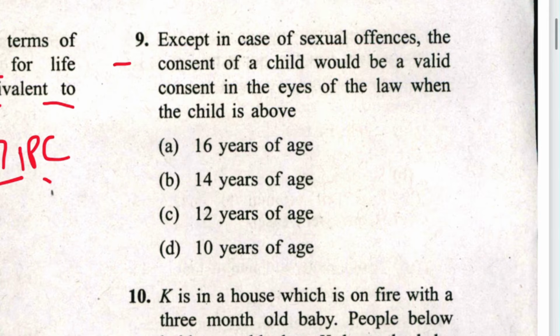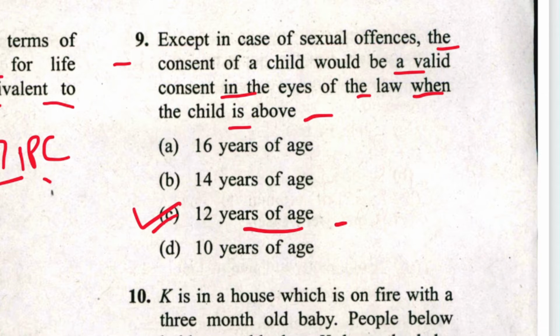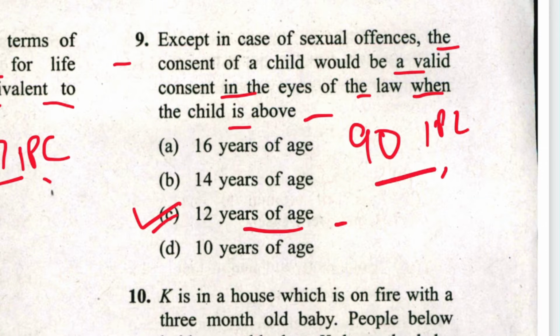Next is 9. Except in cases of sexual offences, the consent of a child would be a valid consent in the eyes of law when the child is above 12 years of age. C is the answer. Where is it mentioned? Section 90 of IPC talks about consent.